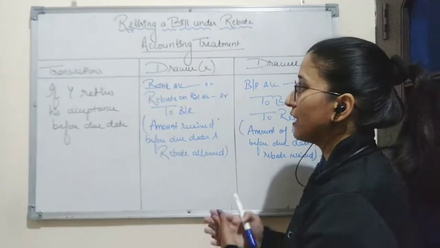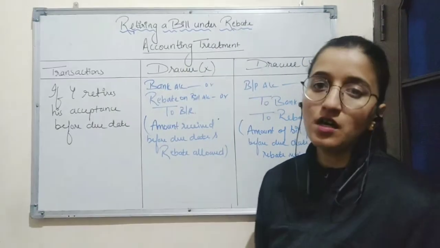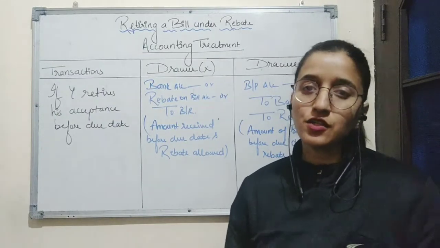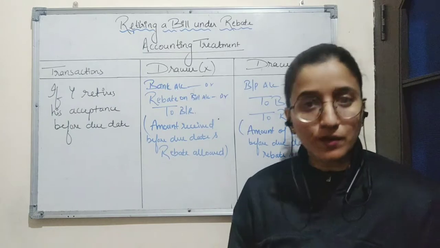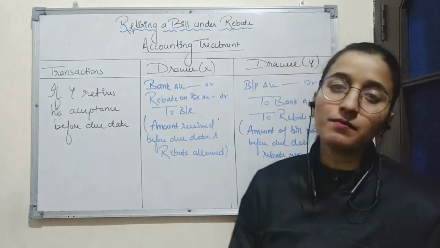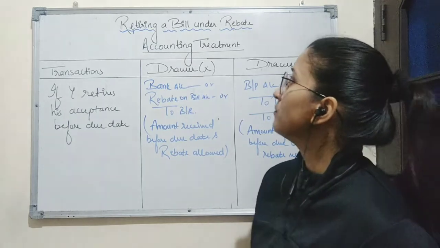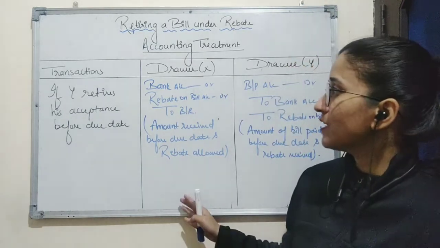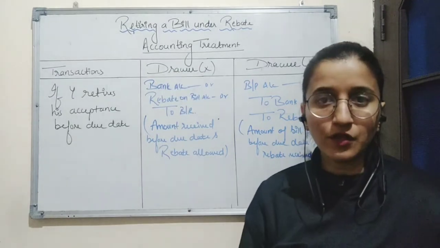So this will be the entry which will be passed under the case retiring a bill under rebate. So in this session we have learned the fourth case of accounting treatment of bills of exchange, which was the bill sent to the bank for collection and also retiring a bill under rebate. So in the next session, we'll solve the practical question based on this topic. That's all for today. Thank you.